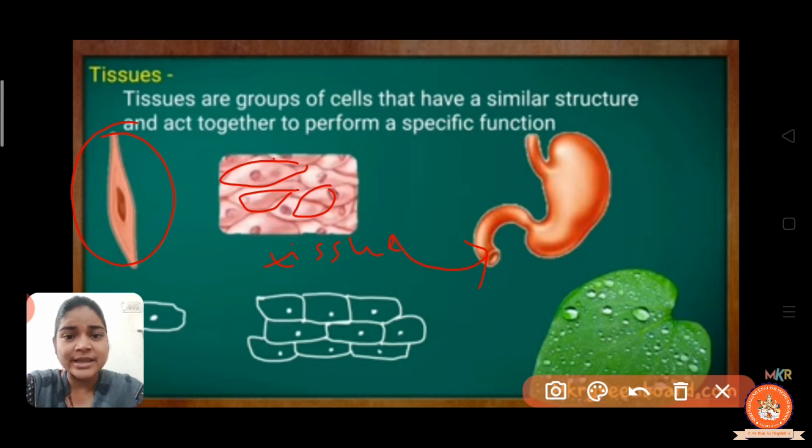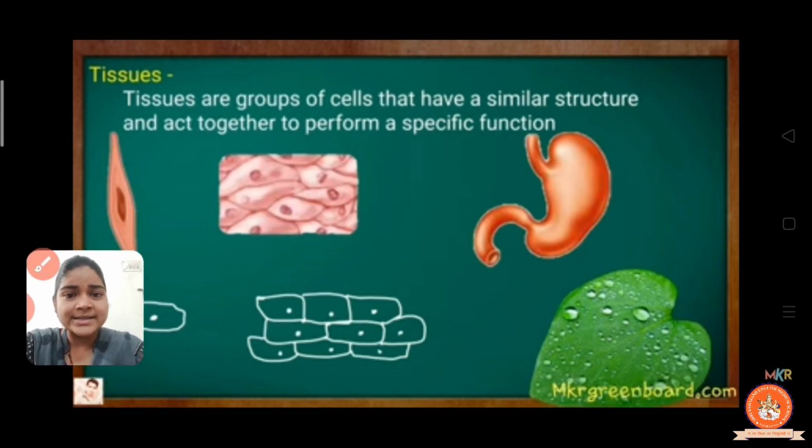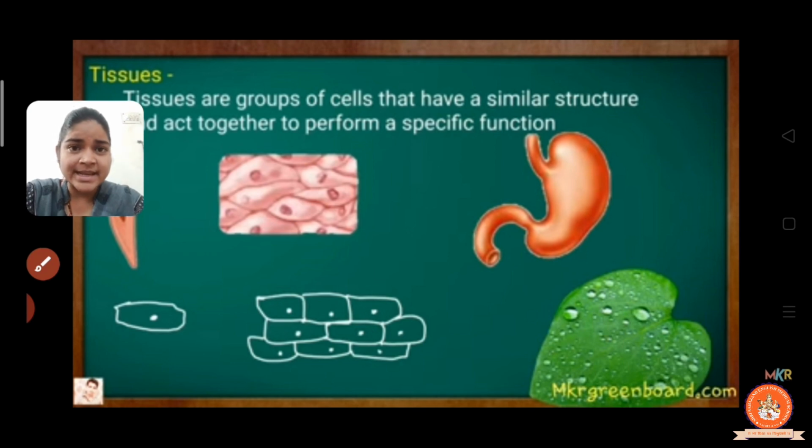The same in the plant cell. Here the one cell is given to you. After that the group of cells joined together make up tissue, and the group of tissues make an organ, that is leaves. So I hope you all have understood about the tissue. I think you are clear about the tissue, right?